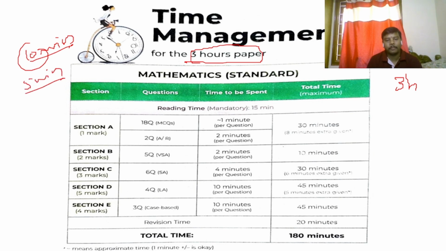Again, come to the MCQ part. You should try to answer maximum MCQs in this 5 minutes. Means you should not write on the paper. Just identify the answer and keep it in your mind. And when the long bell rings and the exam starts, you should start with the MCQ part. Or some students will start with the essay question, 5 markers. It's your wish. But in that 5 minutes of reading time, you should answer half of the MCQs and